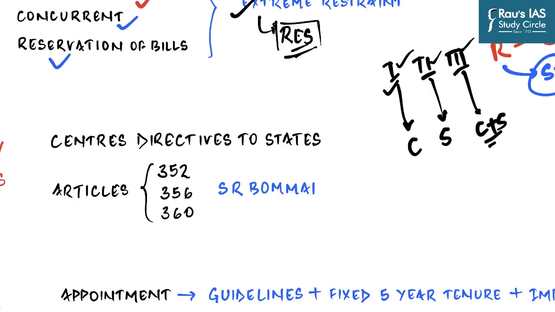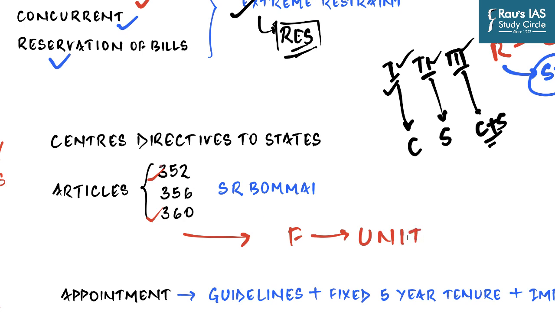Then the next set of challenges come from the emergency provisions which are contained in part 18 of our constitution, starting from article 352 and going up to article 360. Of course, these provisions have been created to enable the central government to meet any abnormal situation which might arise, and the rationale behind the incorporation of these provisions is to safeguard the sovereignty, unity and integrity of our country. But in practicality, what these provisions do is that they convert the federal character of our country to that of a completely unitary system.